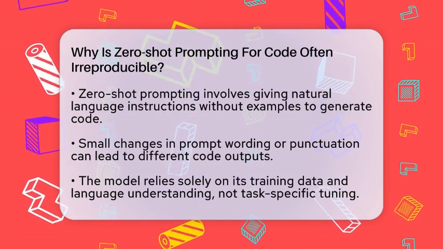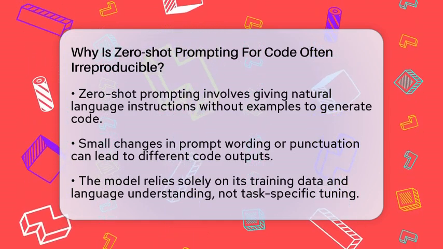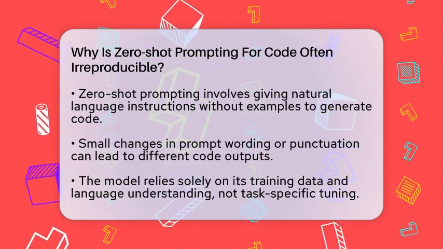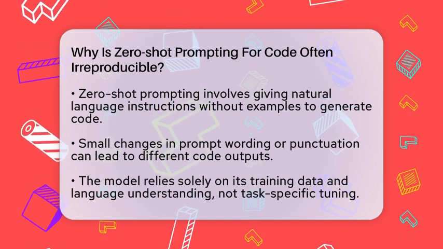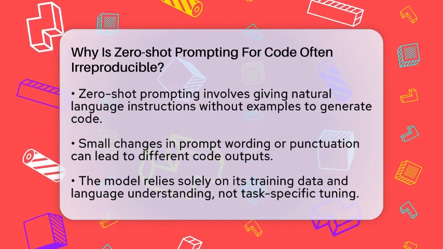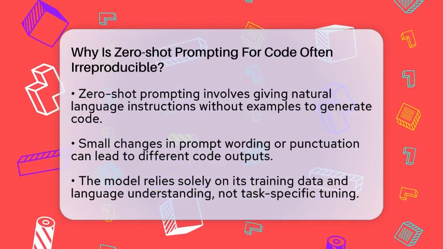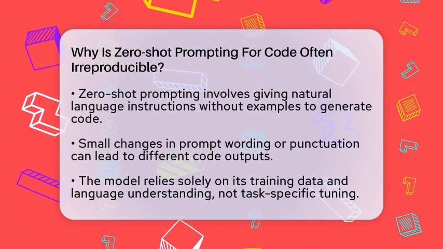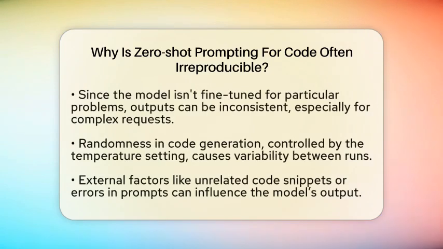Let's break it down. First, the way you phrase your prompt matters a lot. Small changes in wording or punctuation can make the model interpret your request differently. For example, changing a question from "write a function to sort a list" to "create a function that sorts a list" might lead to different code snippets. Since zero-shot prompting doesn't include examples, the model relies solely on its understanding of language and code patterns from its training. That means it guesses what you want based on how you phrase your instructions, which can vary.